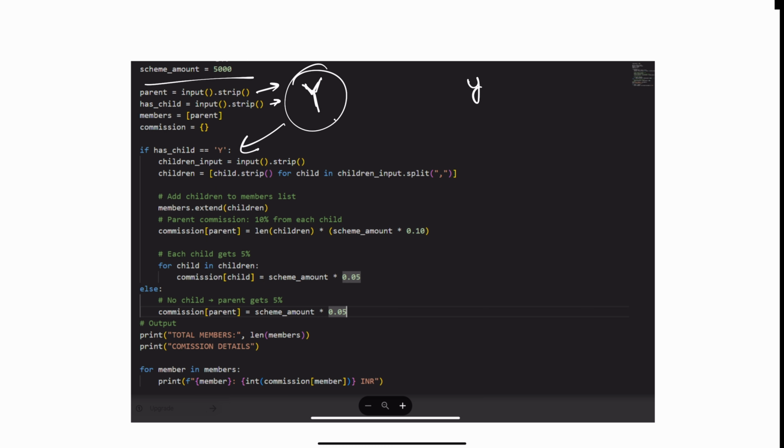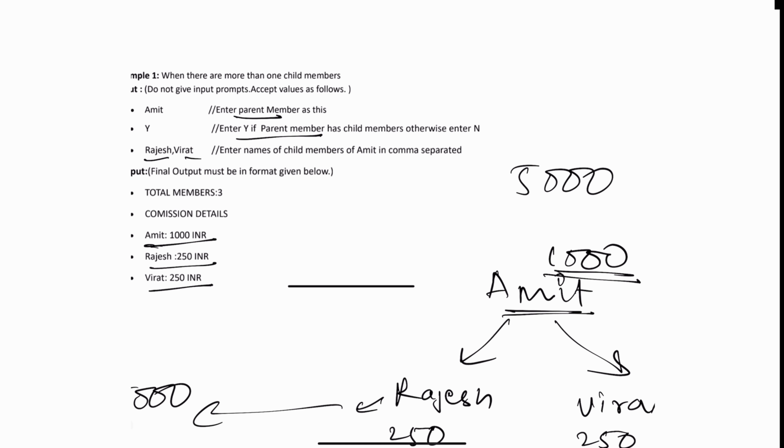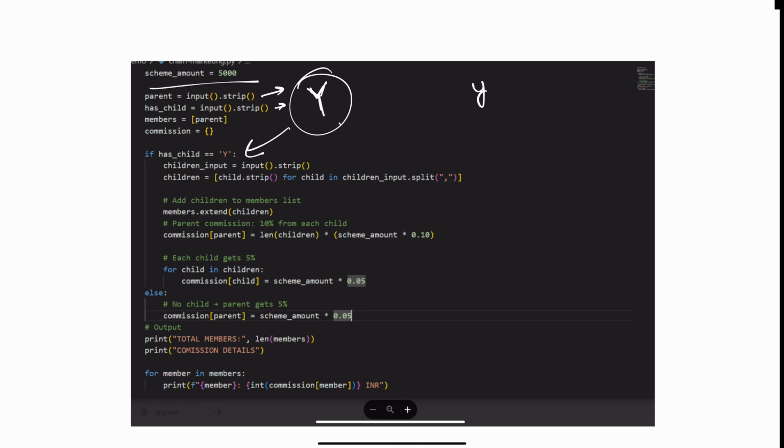Now finally, I'm going to say total number of members is the length of the members, and commission detail is for each member. From the commission dictionary, pass the member name, and I will get the commission amount. This is the expected format I should be able to print. This is my member and this is commission, member commission, member commission. This is the total number of members I will be having, right? This is how I can format and print the data. This is so straightforward. The only thing is that you have to utilize the time efficiently.